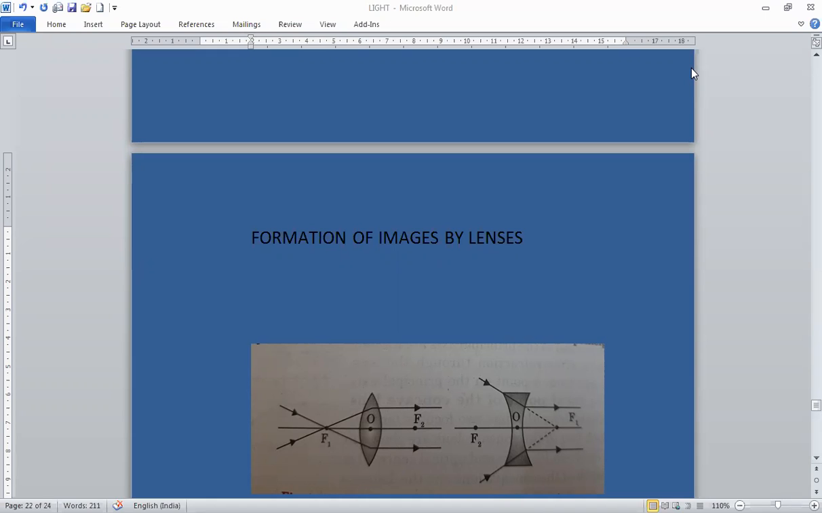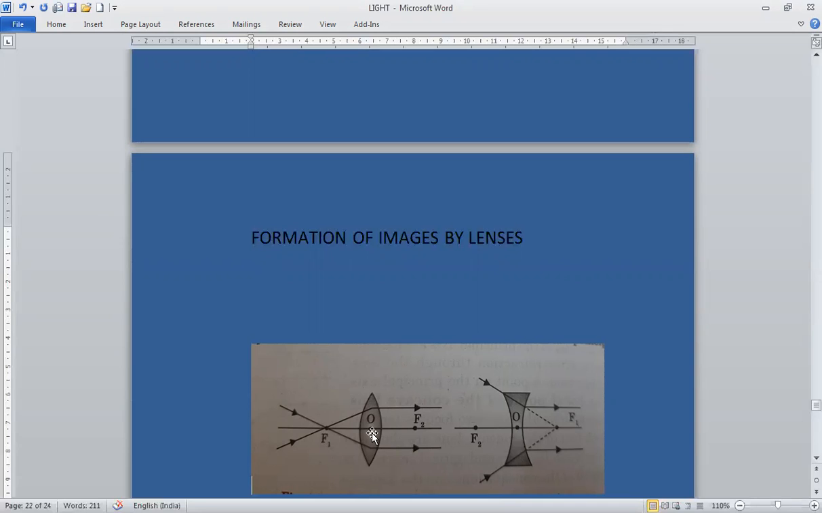Like mirrors, there are also some simple rules about image formation by lenses. First, a ray of light passing through the optical center of a lens will pass without deviation or bending. This is the optical center of the lens, in both the convex lens and the concave lens. Any ray of light which passes through this point will go undeviated.